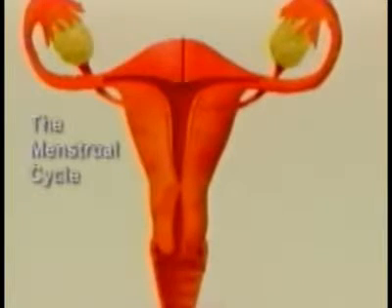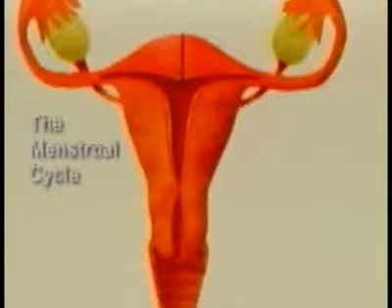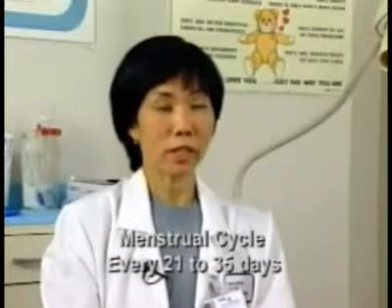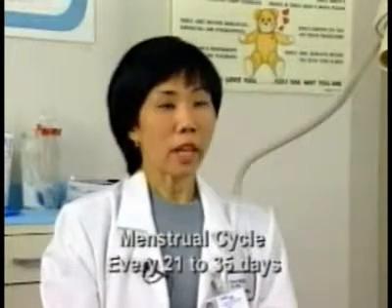Prior to conception, the reproductive system of the female prepares itself for action. This process is known as the menstrual cycle. The menstrual cycle usually is approximately every 21 to 35 days. And the purpose of it is to prepare the uterus for implantation of an egg.